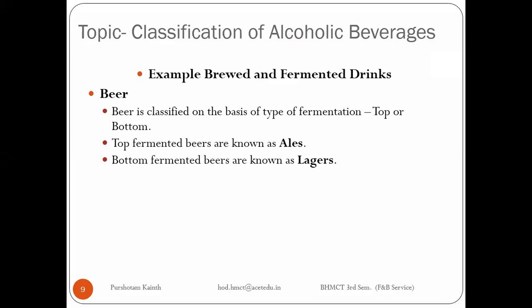After this slide, we will be moving towards the production of beer. What is beer, the history of beer, and then we'll talk about the whole production, the step-by-step process of beer production, right? So here on your screen, the examples of brewed and fermented drinks are mentioned.